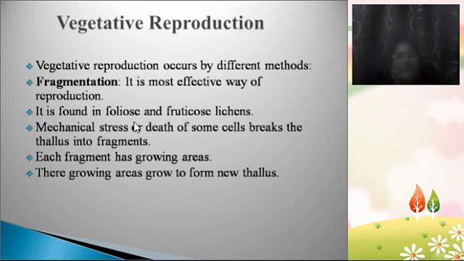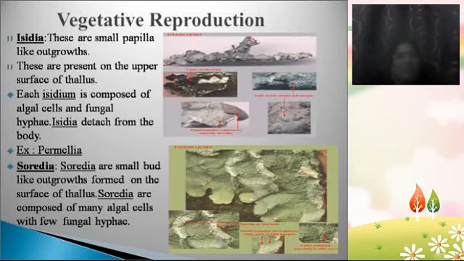So normally fragmentation happens in foliose and fruticose lichens. Okay, and during mechanical stress, or if the cells die, the thallus breaks up into small fragments and each fragment again develops into a new thallus. So that is known as vegetative reproduction, which normally happens in the majority of lichens. And then some specialized vegetative reproductive structures are present in lichens. One by one we will see that. What are those specialized reproductive structures meant for vegetative reproduction?